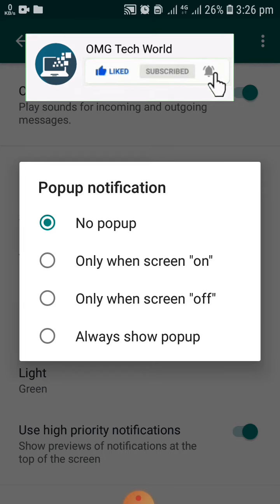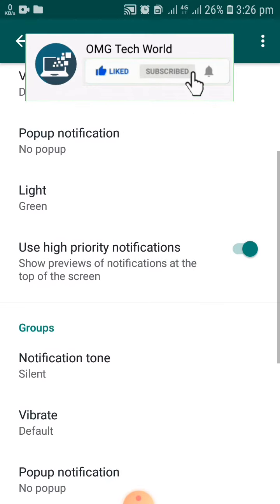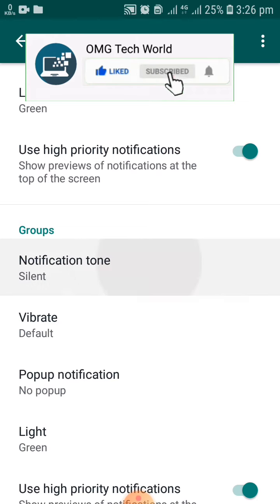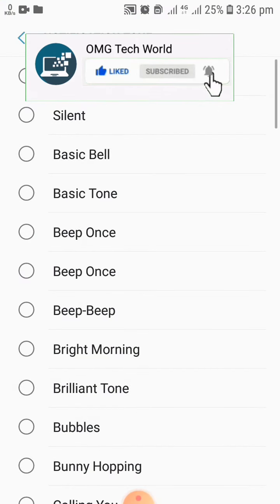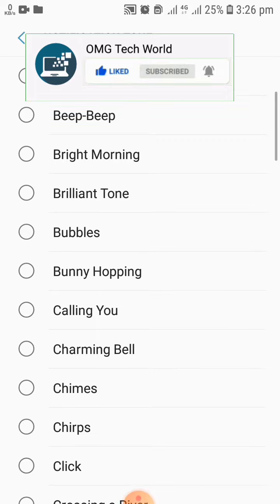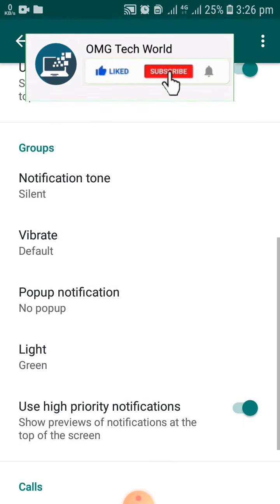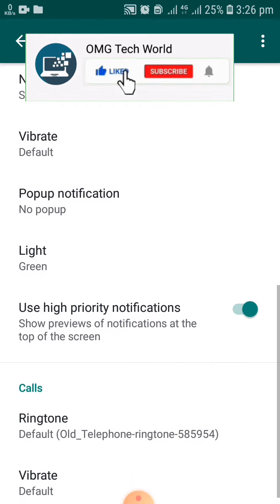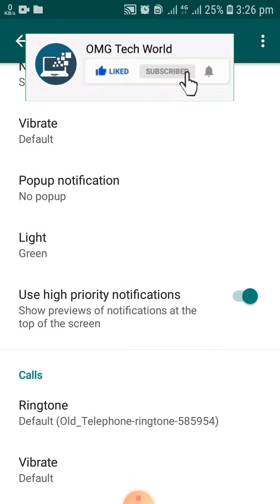Moreover, you can set the pop-up notifications for WhatsApp for on screen and off screen. You can also set high priority notification and other settings. You have to turn on all these settings if you want notifications for WhatsApp. Maybe this problem will be solved if you turn on all the notifications.